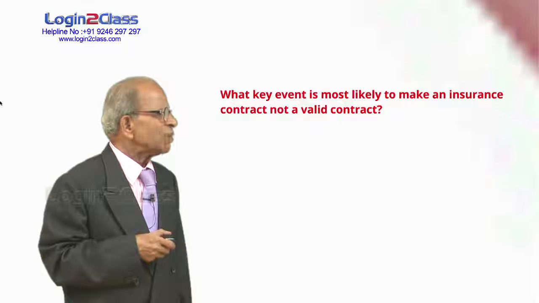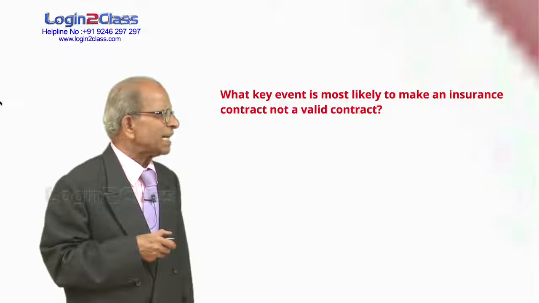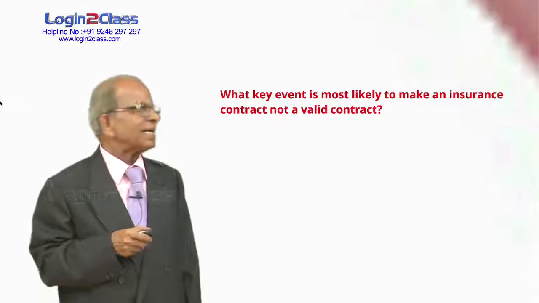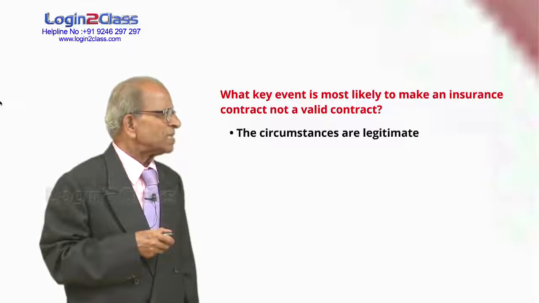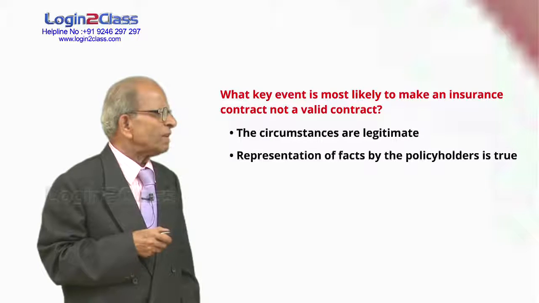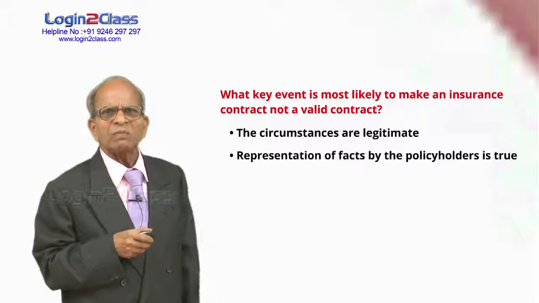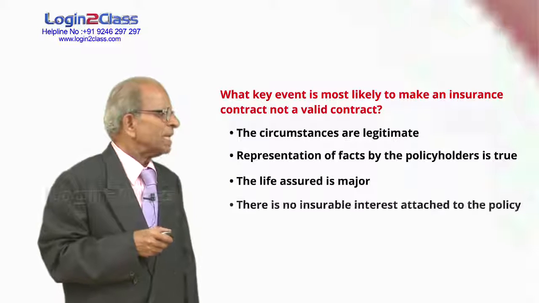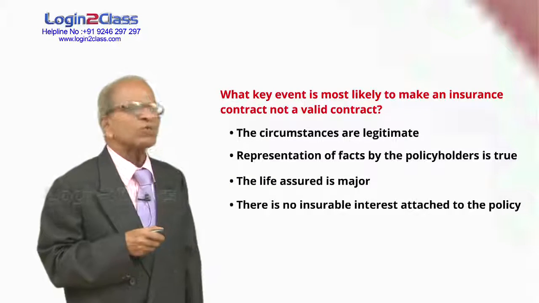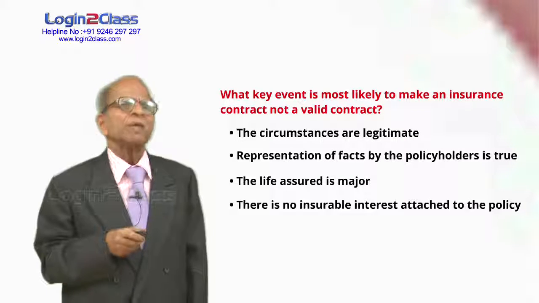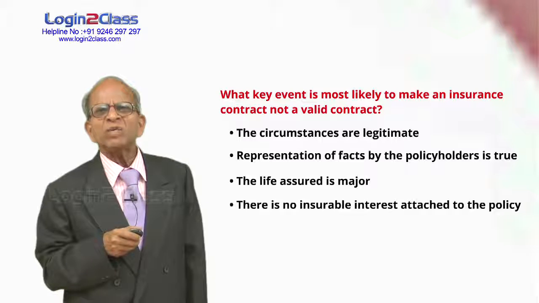What key event is most likely to make an insurance contract not a valid contract? When does a contract become an invalid contract? The circumstances are legitimate, there is nothing illegitimate. Representation of facts by the policyholder is true. Nothing wrong. The life assured is a major, no problem at all. There is no insurable interest attached to the policy. Insurable interest means the right to insure.